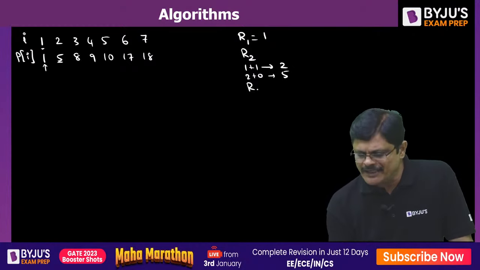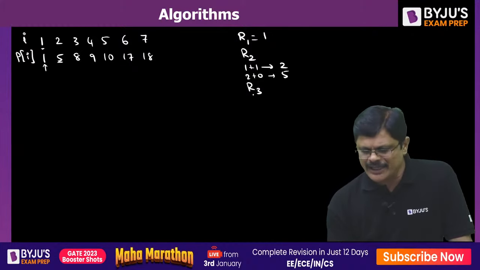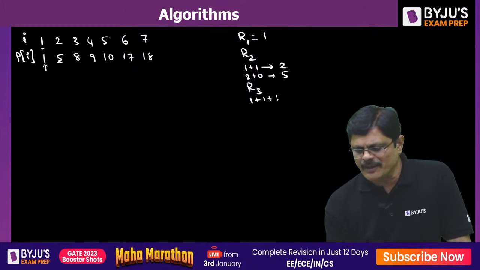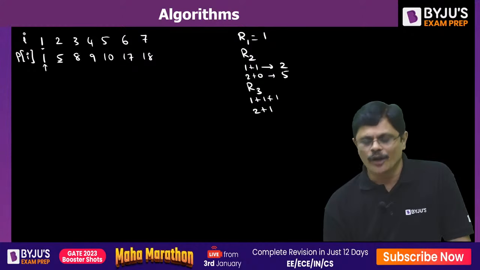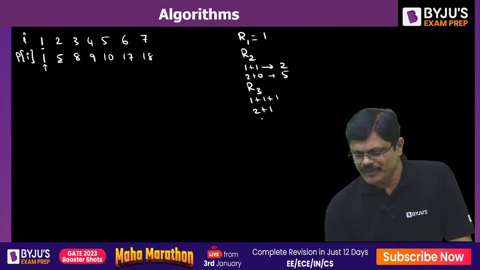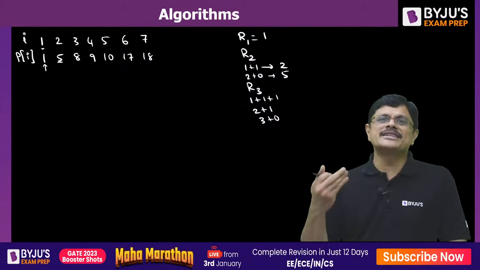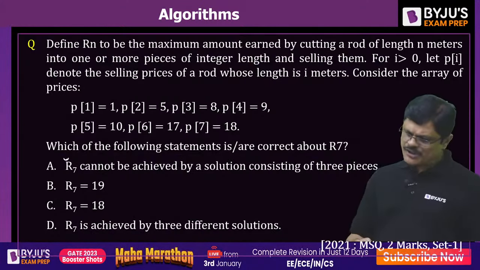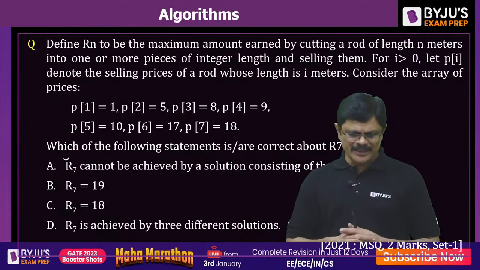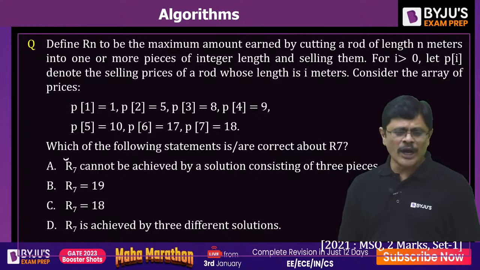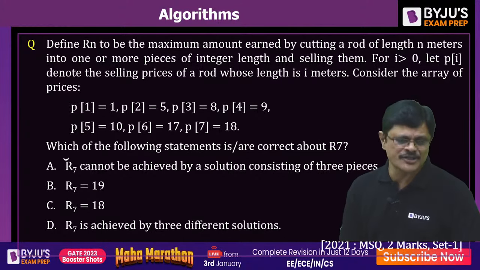Now for a rod of length 3, what is the story, my dear friends? How can it be made? It can be made like 1 plus 1 plus 1, or like 2 plus 1, or like 3 plus 0. So out of these, which one is the best price? That is the question now. We have to find the best price, the highest price. The one which is giving the highest price, you have to find it.